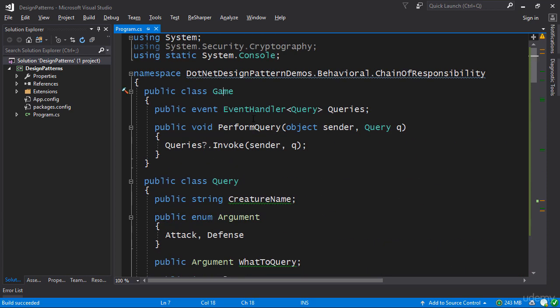So this is how you can implement chain of responsibility using what's normally called an event broker, because this thing brokers events being sent from one component to another, and it's a kind of a mediator. So we saw two design patterns here, the chain of responsibility as well as the mediator.